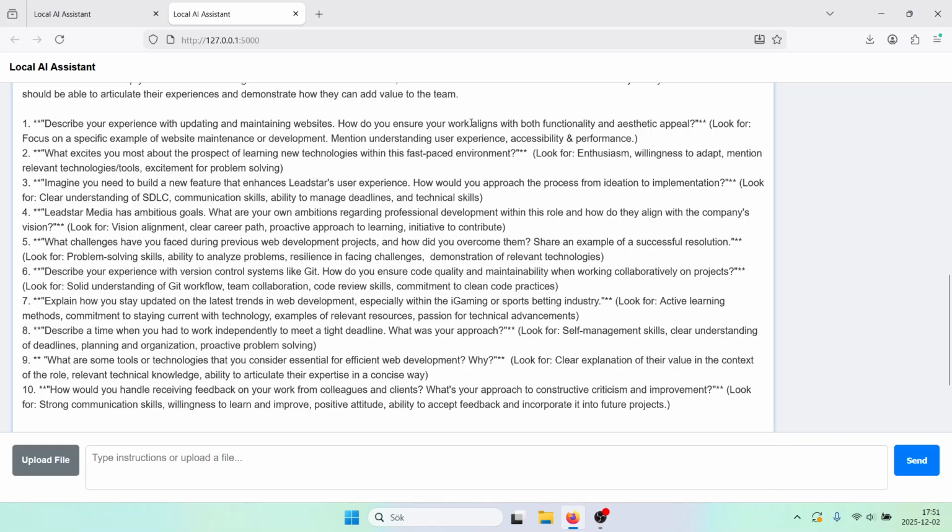How do you ensure your work aligns with both functionality and aesthetic appeal? And then here comes what we should look for. Focus on a specific example of website maintenance or development. Mention understanding user experience, accessibility, and performance.